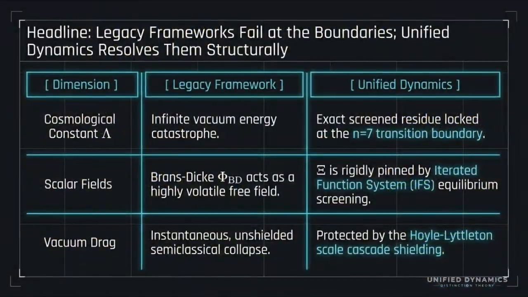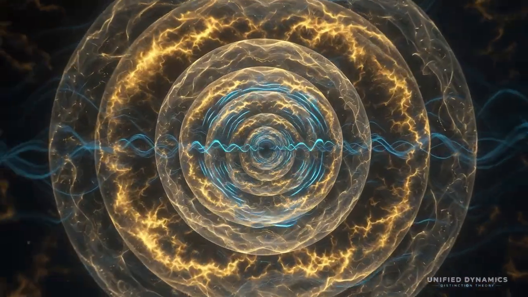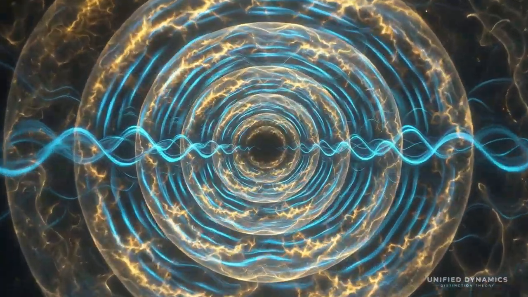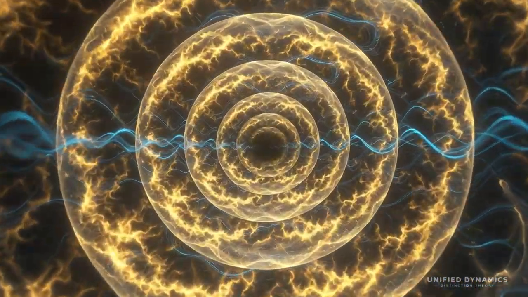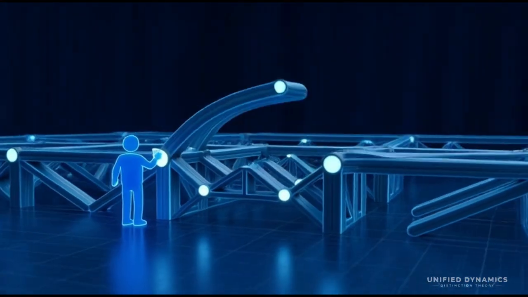And for vacuum drag, the issue is that matter moving through a raw vacuum background should experience catastrophic drag. UD proposes a scale cascade shield that protects macroscopic matter from microscopic vacuum behavior. So the claim here is, UD is trying to solve boundary failures structurally, not by adding free knobs afterward.